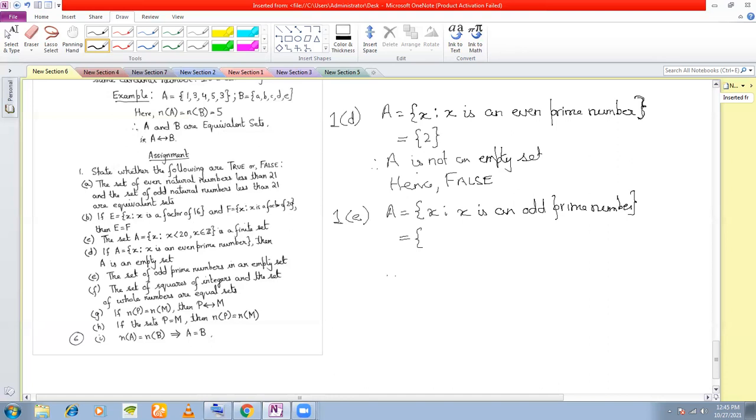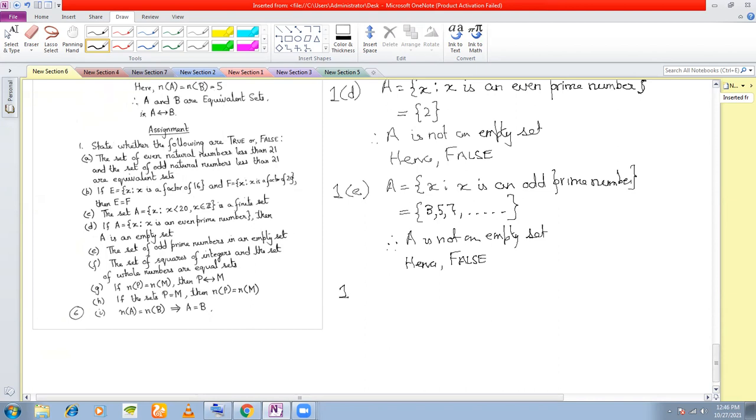Okay, remember this. So if X is an odd prime number, that means start from 3, 5, 7, and so on. This continues till infinity, right? So therefore, A is not an empty set. Hence false. Next question, 1F.